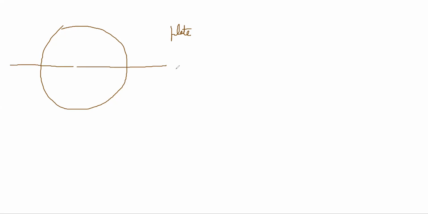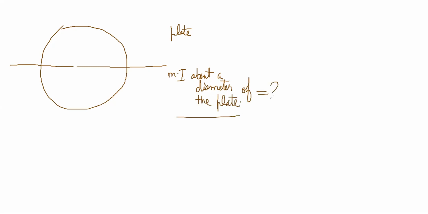So this will help you in situations where, say, suppose I give you a plate. This is a circular plate, and I ask you the moment of inertia about a diameter of the plate. Mass m, radius r. This is the question.